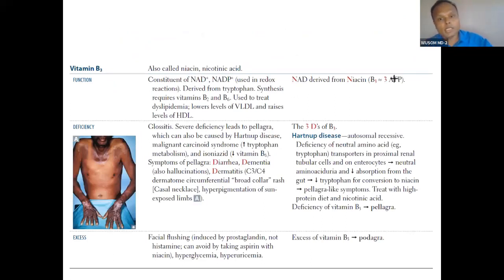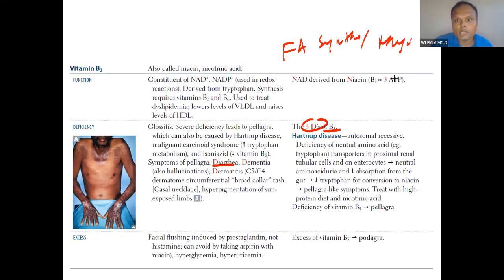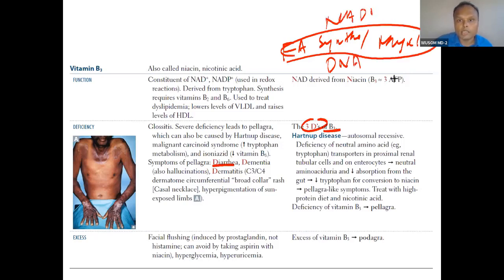Vitamin B3 is the 3 Ds. Just one minute, we have one minute. You can see the 3 Ds: diarrhea, dermatitis, dementia. Where is it present? Fatty acid synthesis, myelin synthesis, DNA synthesis, everything requires NADPH. Energy requirement, fatty acid oxidation and carbohydrate oxidation also need it. So all processes are affected.